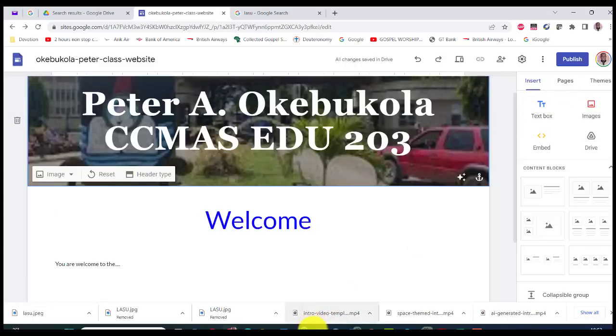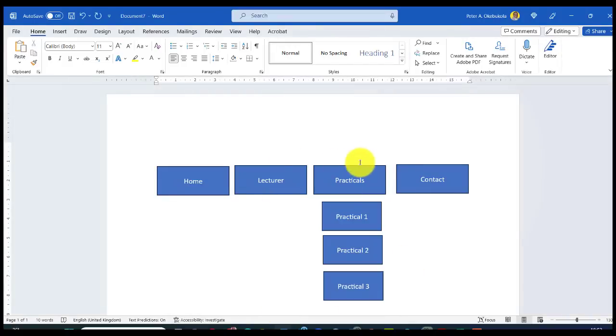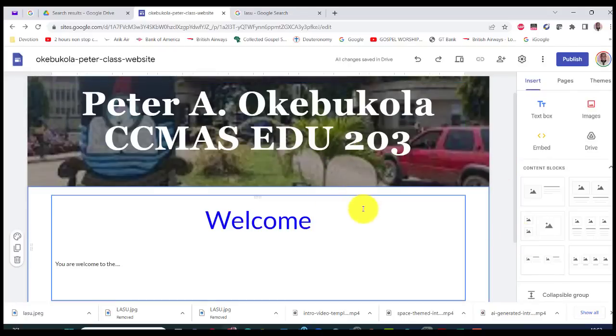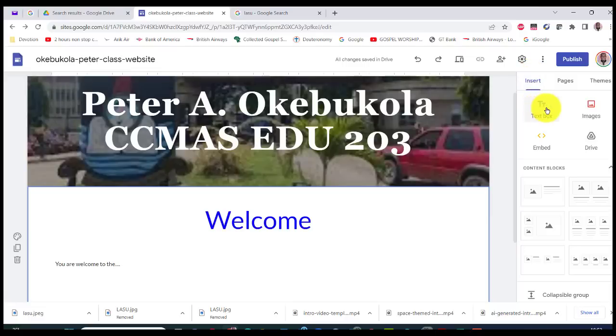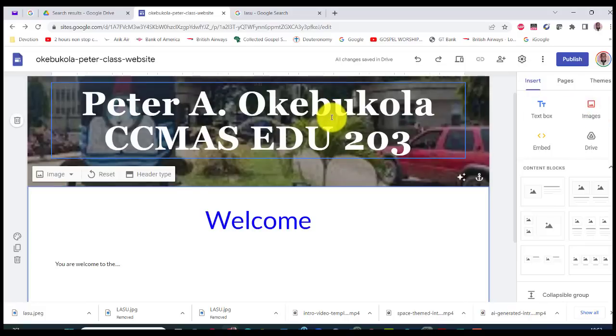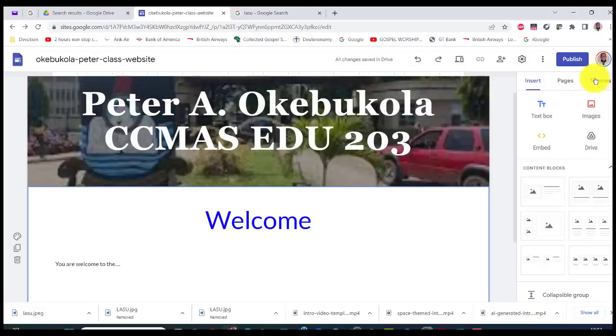So let us now create, we have this, that's the home, that's the one that's working now. So let's take lecturer, let's take practicals, let's take contact, let's put all of this there. To have those there, you can see this insert. That's why we inserted the text box here. You can embed, you can add some things from your drive, you can put images, all of that. But what we want to do is, and the themes, we'll come to the themes later, but I just want us to do this from scratch so that you can really beat your chest that you developed this yourself. Hey, I beat my chest. My chest is paining you.